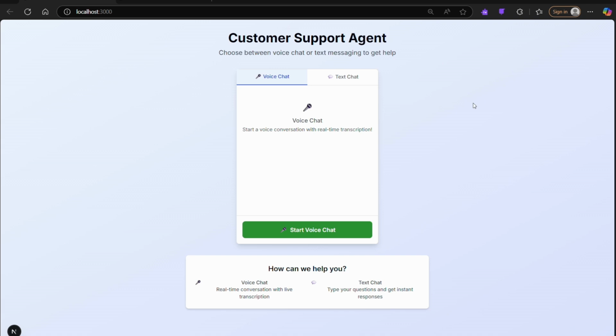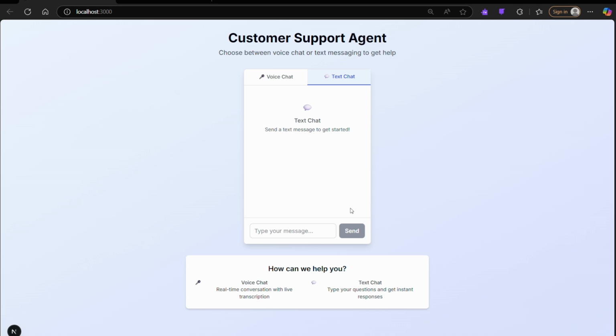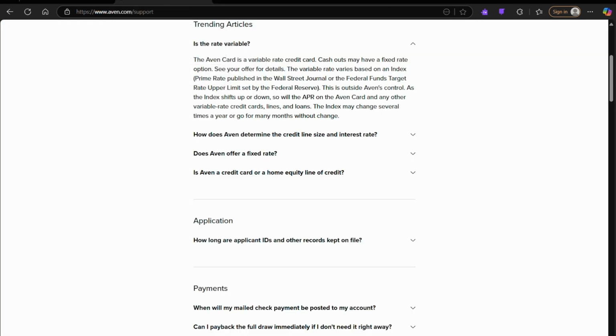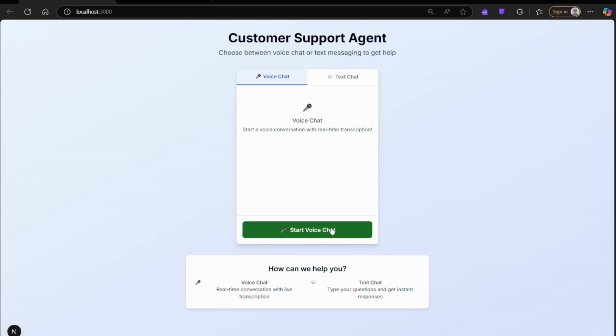So here we just have a basic UI that's split into two parts. Here we have the voice chat feature where you can just talk to a chatbot, which is our VAPI assistant. And then here we have the text chat feature where you can just send messages. But we're currently working on this and we'll be finishing up in the upcoming week. So here we're going to be asking a question from the support page. Let's click this button here and start chatting.